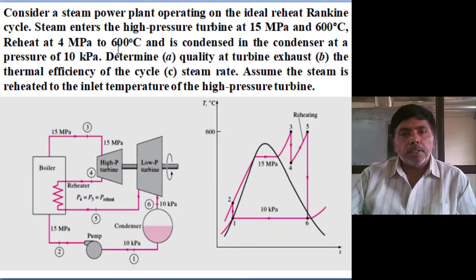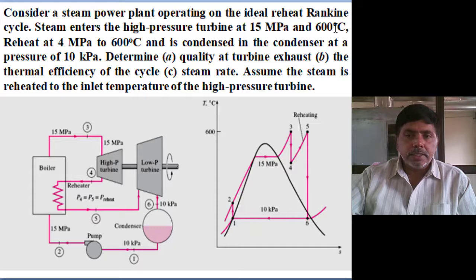Reheat at 4 megapascal to 600 degrees centigrade. So after reheating, the turbine inlet is also given as 4 megapascal and 600 degrees centigrade. So both the high pressure turbine and low pressure turbine inlet conditions are given. The high pressure turbine inlet is 15 megapascal and 600 degrees centigrade, and the low pressure turbine inlet is 4 megapascal and 600 degrees. 15 megapascal means 150 bar pressure, and 4 megapascal means 40 bar pressure.